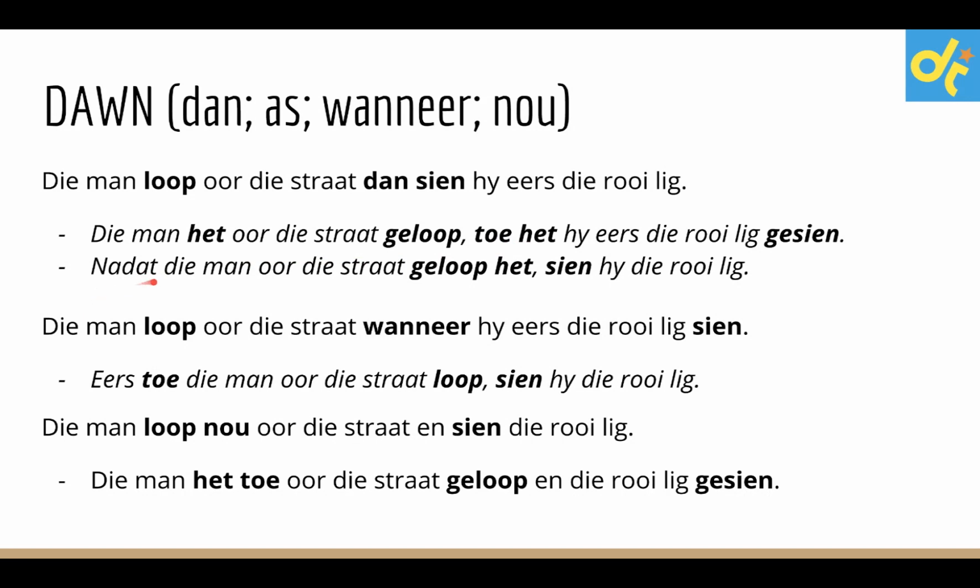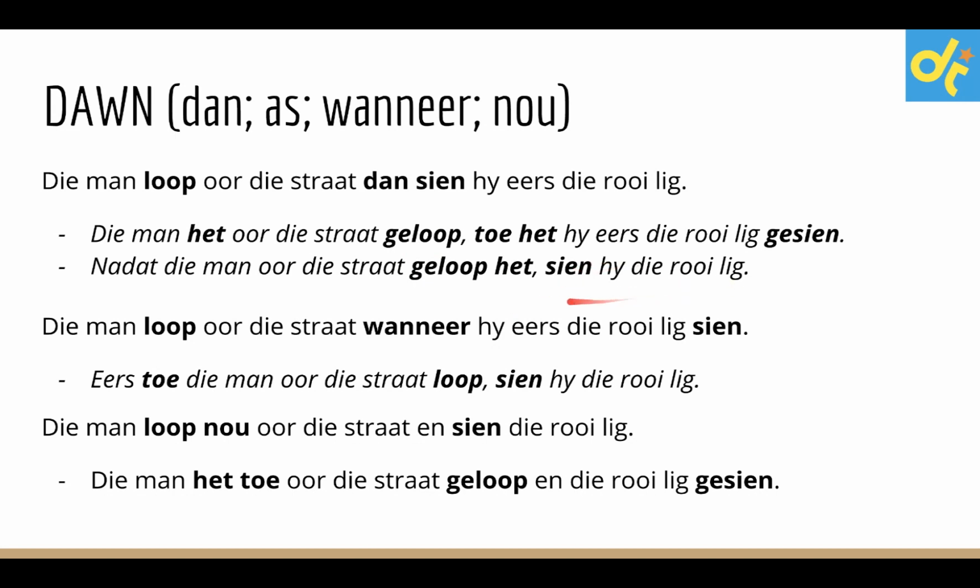Another example here, nadat. If you get a sentence, we have to start with nadat. This is obviously part of conjunctions, but because of nadat, you have to put everything in the past afterwards. It's an important example to have here. Nadat die man oor die straat geloop het. Very important is your het jumps over the ge. Your het does not go before the geloop. It goes after the geloop. And then the comma, and then the other verb gets pushed to the front, to the middle. Sien hy die rooi lig.